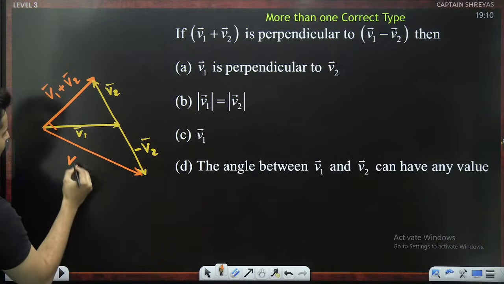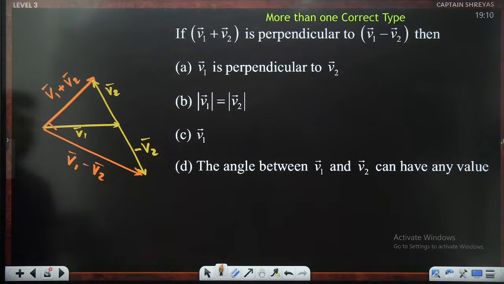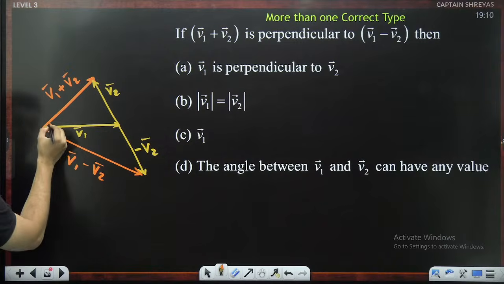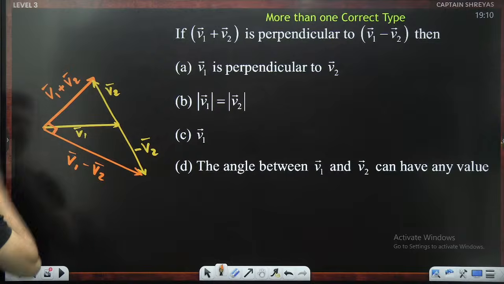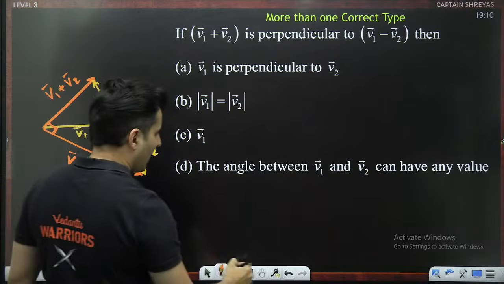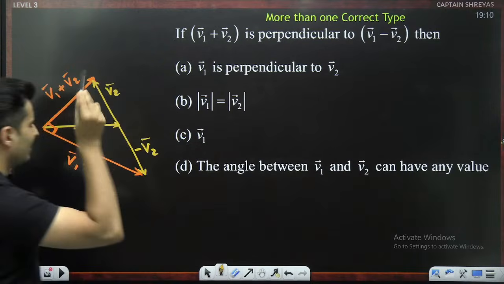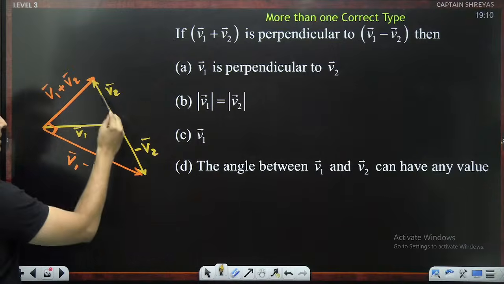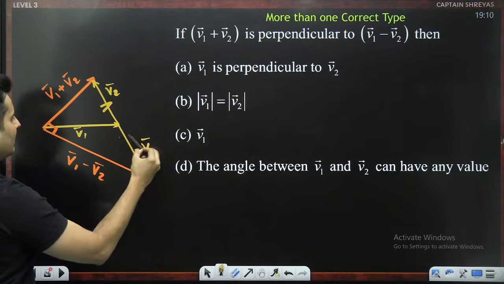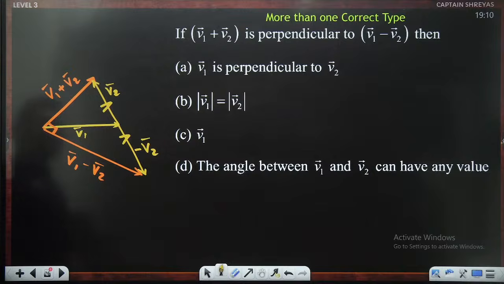Okay, so this is V1 minus V2. Now, these both are perpendicular to each other. Okay, interesting. And this looks like somewhat our older problem. This is V2, this is V2, so this and this are also equal. Okay, this is the median. Okay, perfect. So should V1 be also equal to V2?